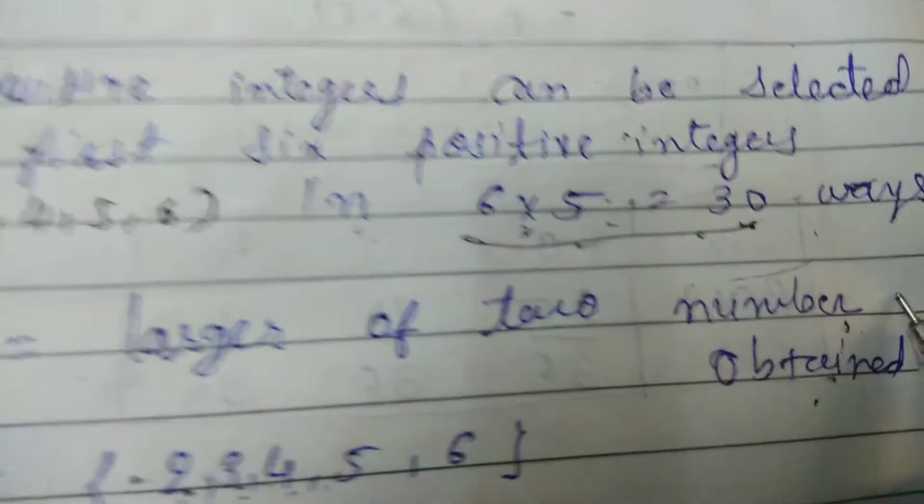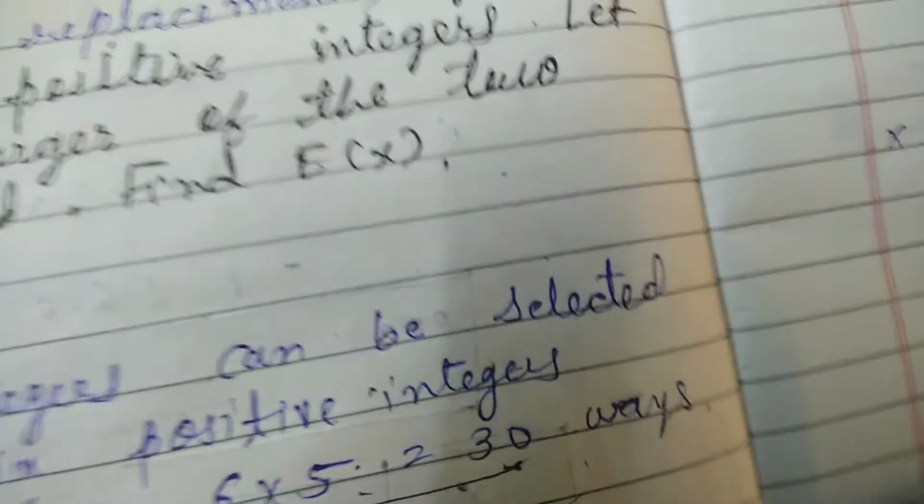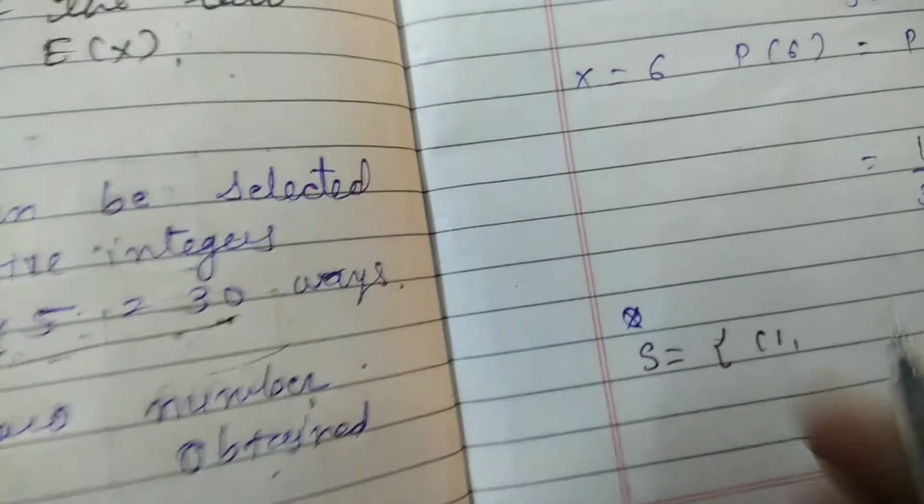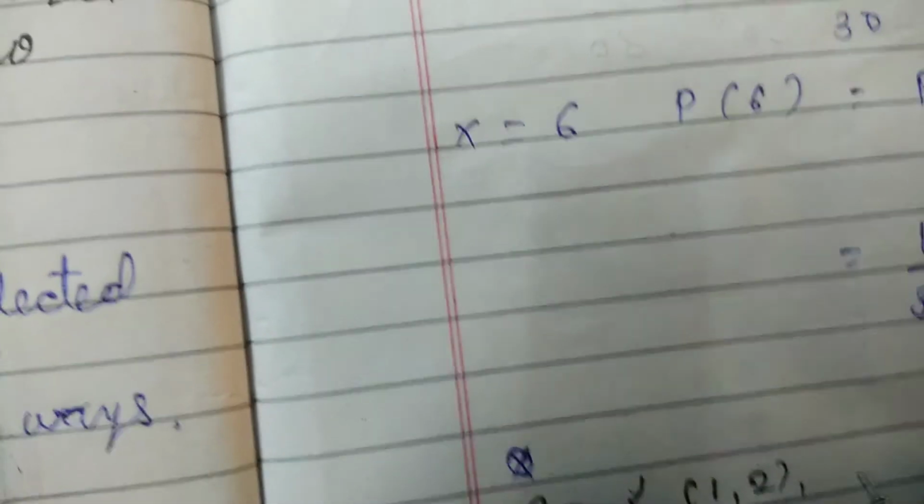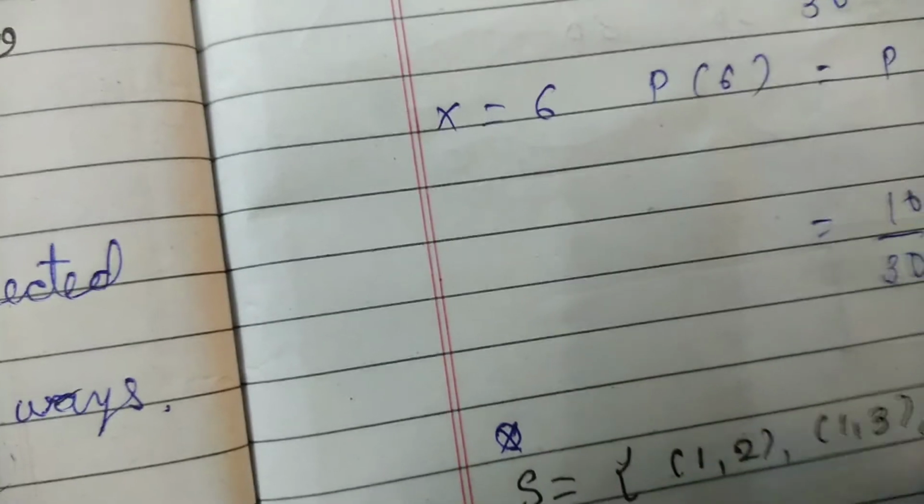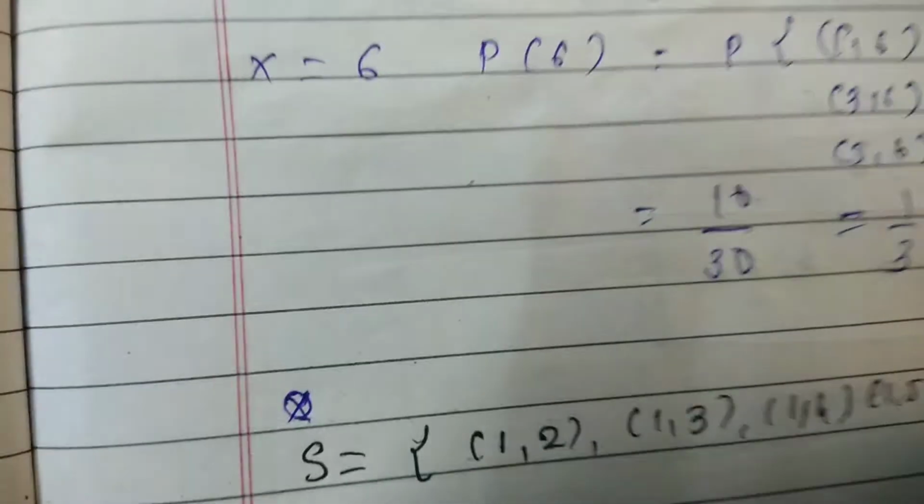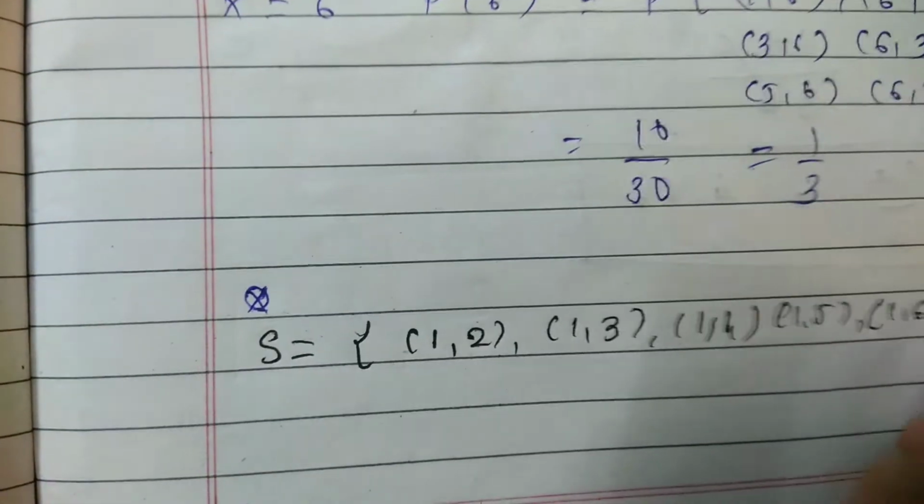How can we select? If the first number selected is 1, and you want to make the sample space, then we can make it like this. Sample space is equal to: first 1, then again 1 we will not select, so we can select 2, then 1 3, then 1 4, then 1 5, then 1 6.